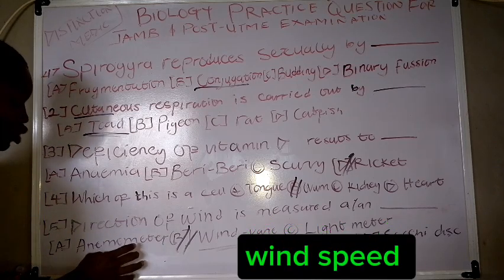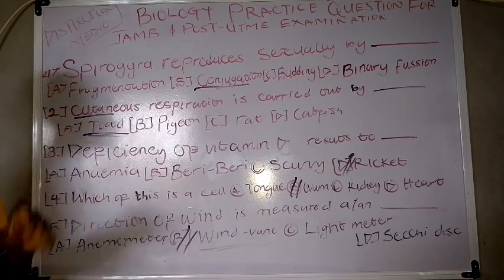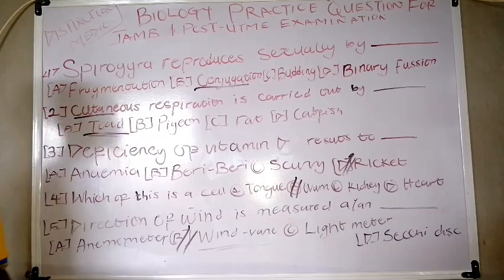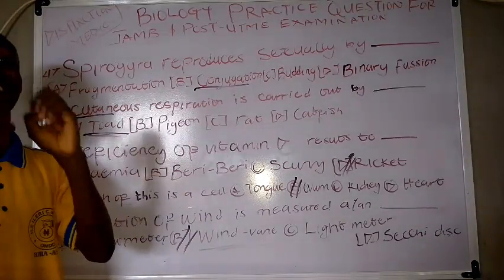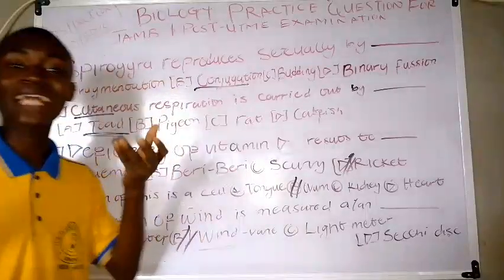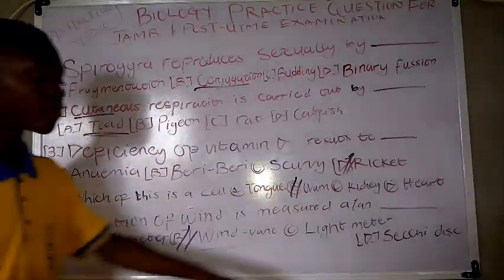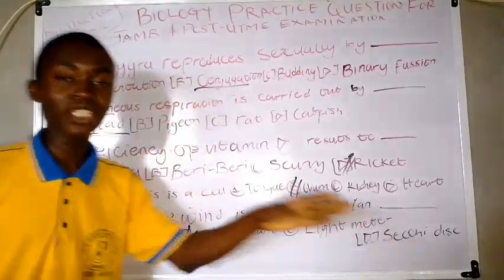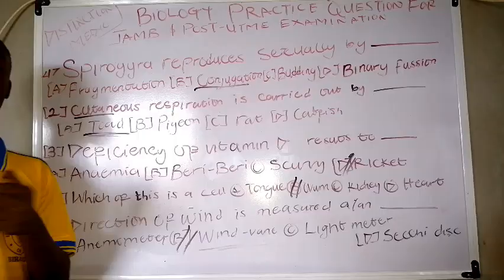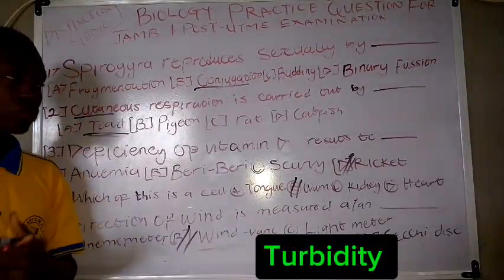A light meter measures the light intensity. Secchi disc measures the turbidity in water. Okay, that should be noted.